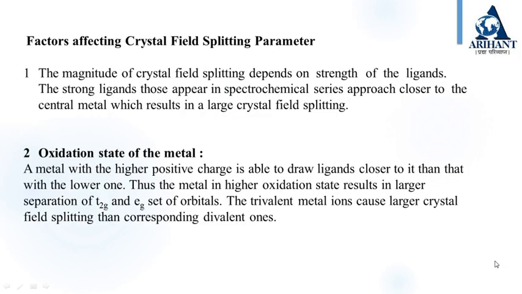Factors affecting the crystal field splitting parameter. The magnitude of crystal field splitting depends on the strength of the ligands. The strong ligands, those that appear higher in the spectrochemical series, approach closer to the central metal, which results in a large crystal field splitting. The second factor is the oxidation state of the metal. A metal with high positive charge is able to draw ligands closer to it than one with a lower charge. Thus, a metal in a higher oxidation state results in larger separation of the t2g and eg sets of orbitals. The trivalent metal ions cause larger crystal field splitting than the corresponding divalent ones.